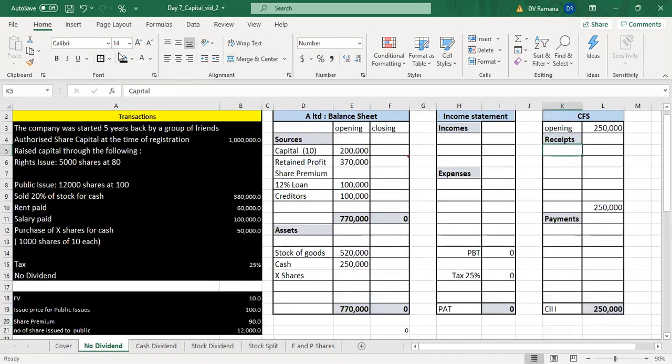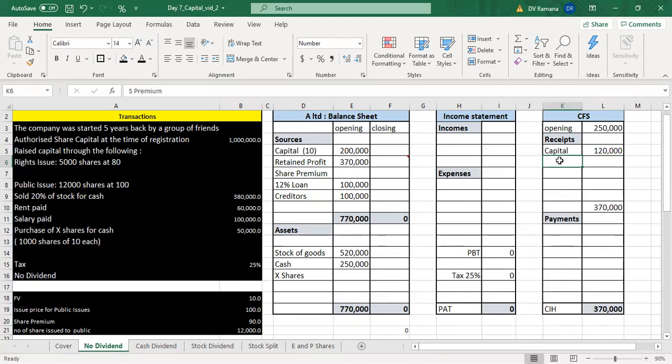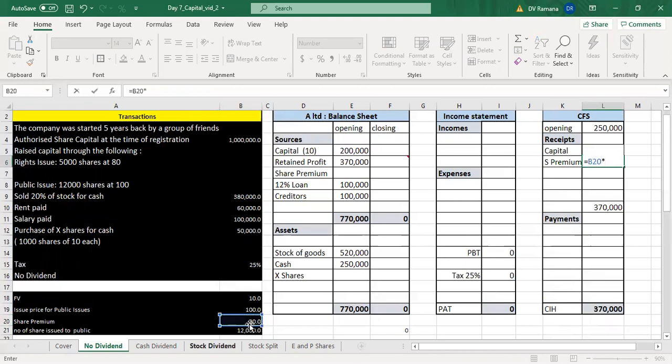Therefore, the capital will increase to the extent of 10 into the number of shares issued, 12,000 into 10. The capital has to be valued at the face value, and the excess money raised is called the share premium, and the share premium in this case is 90 into 12,000.